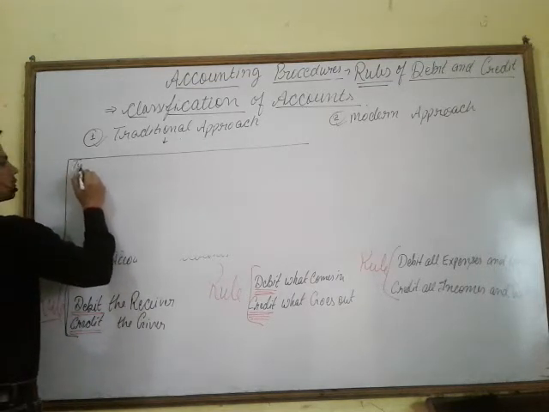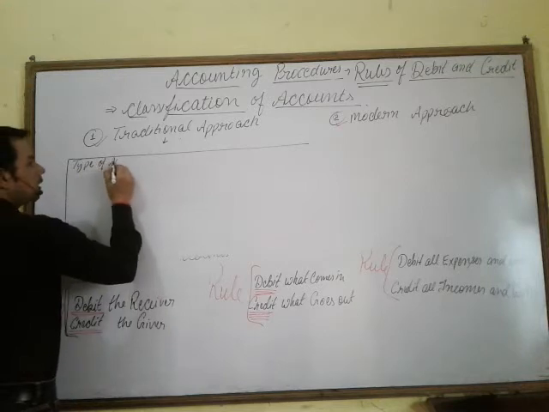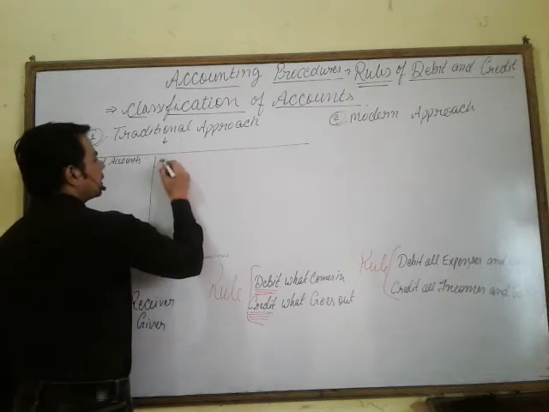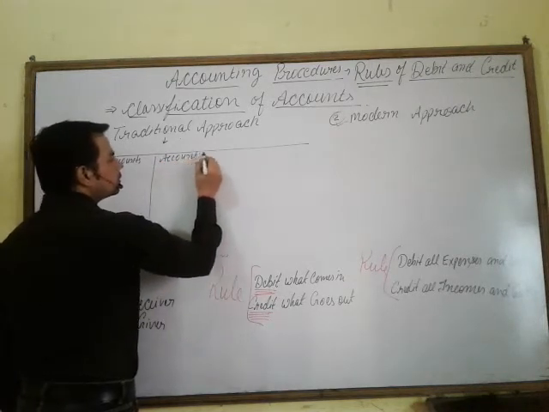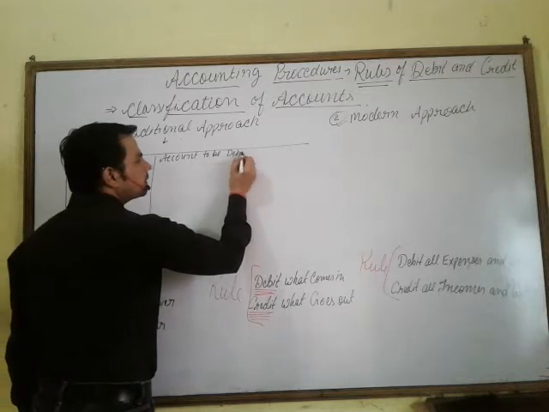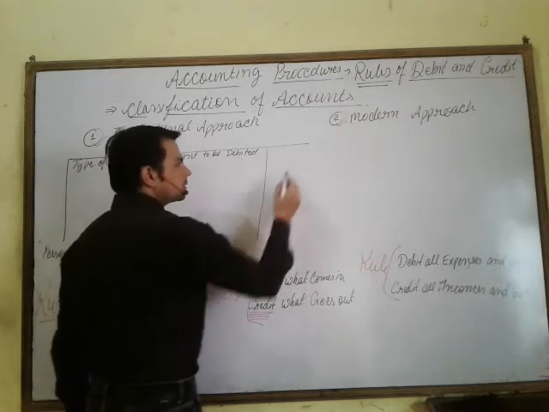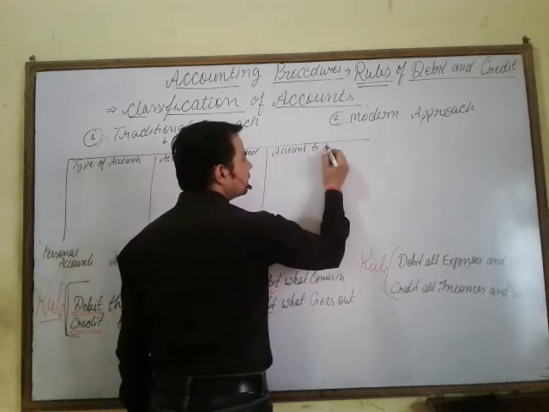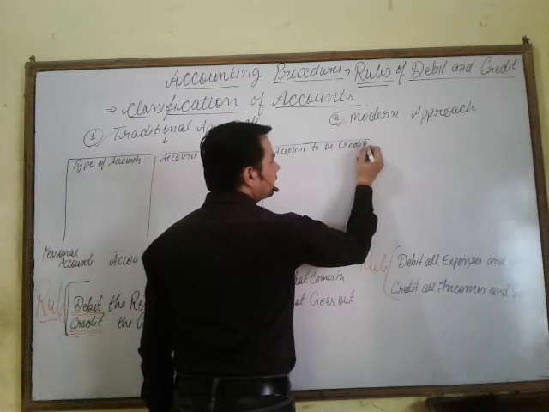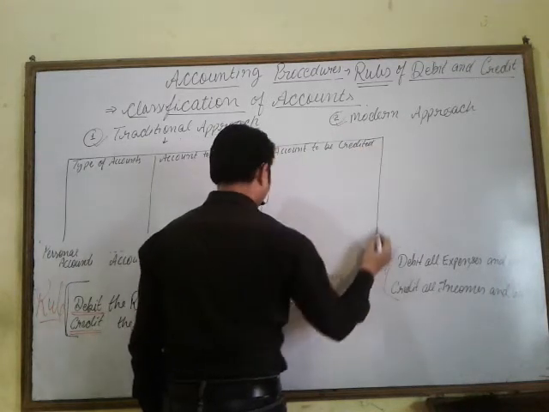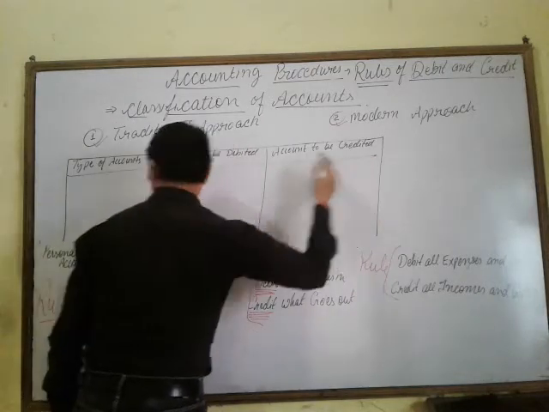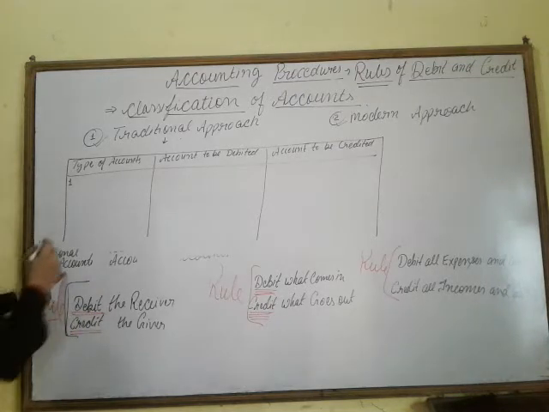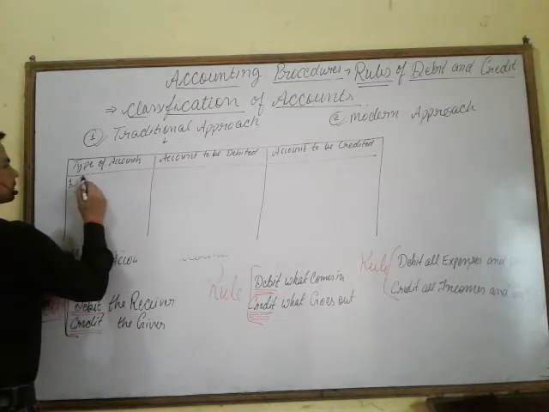In the first column I am writing the type of account, next, account to be debited, and in the third column, account to be credited. First, we can write here personal accounts.